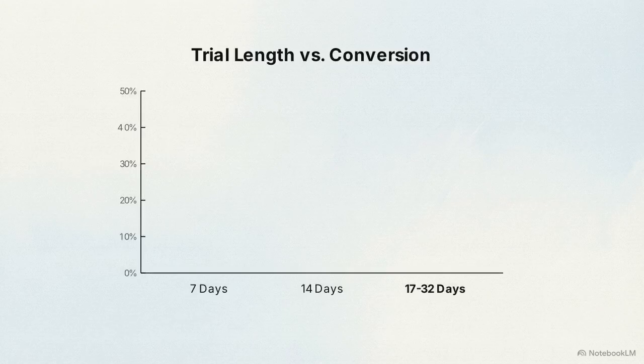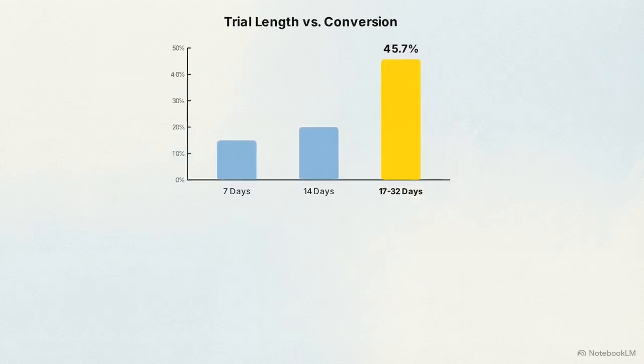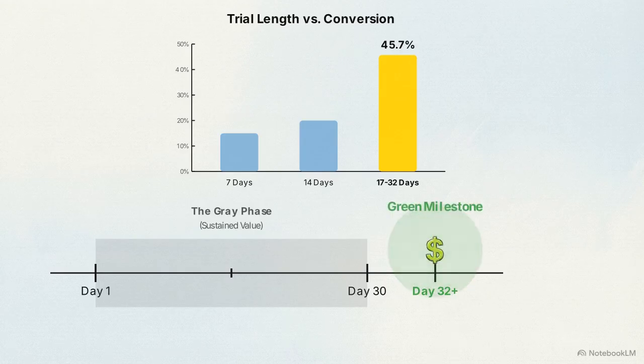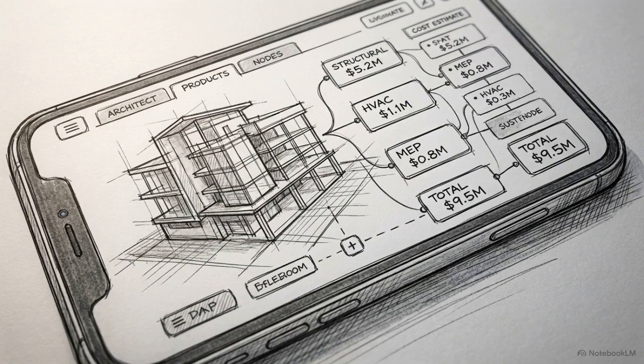Locking features behind a free trial hits a peak conversion of 45.7% in the 17 to 32-day window. The trade-off is delayed cash flow. The first 30 days sit in the gray. You must deliver sustained value before a single dollar turns green. You trade a massive total addressable market for a high average revenue per user. It requires flawless execution on a very narrow problem.